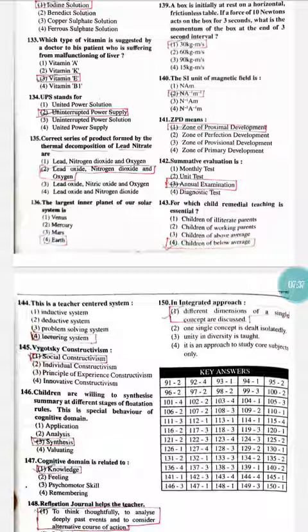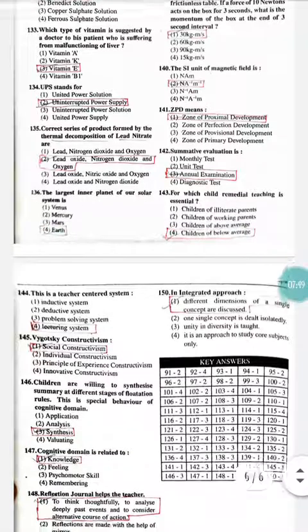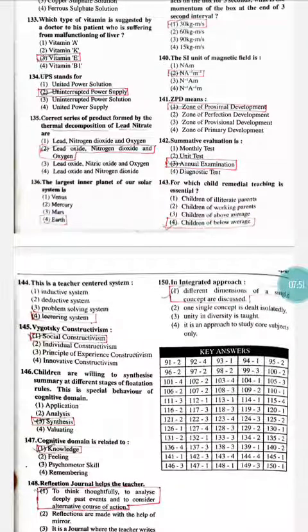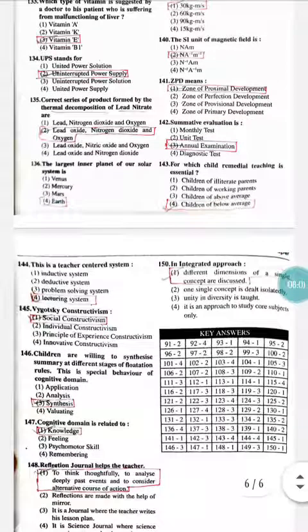The SI unit of magnetic field. Do you know the magnetic field formula? F is equal to ILB. So from there you can find the value of B as F divided by I and L. The unit of F is newton, the unit of I is the ampere, and the unit of length is the meter. So here you are going to get the answer as newton per ampere per meter, which is the correct option. So option number 2 is correct.